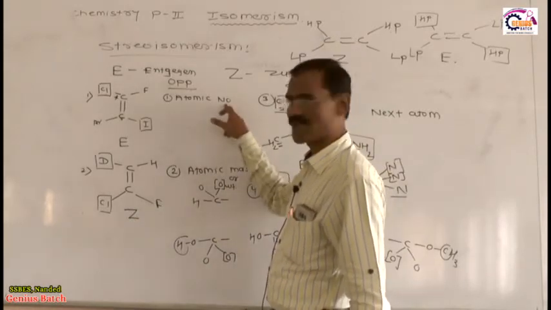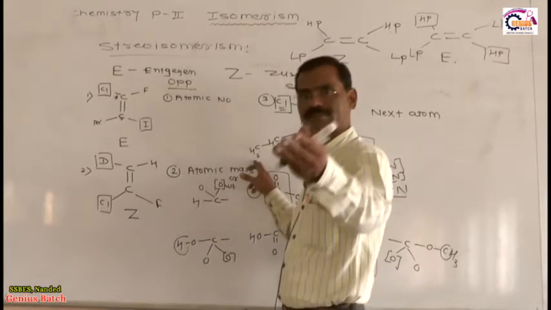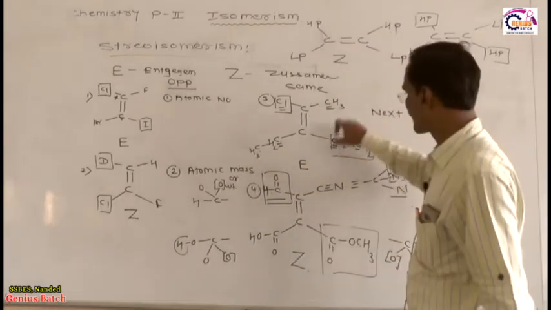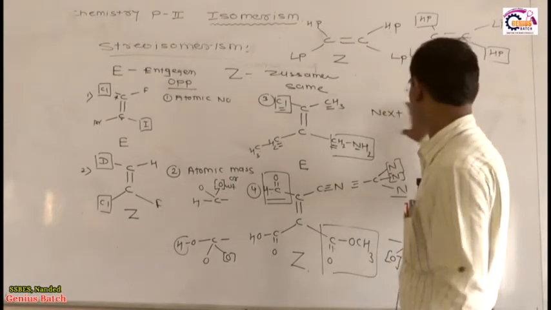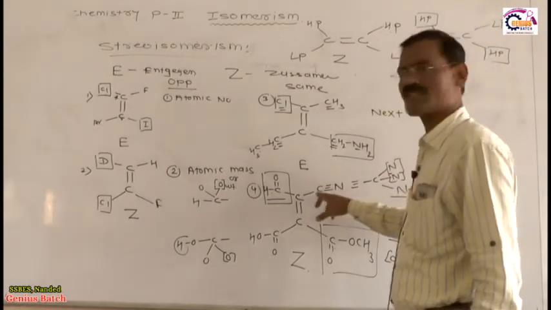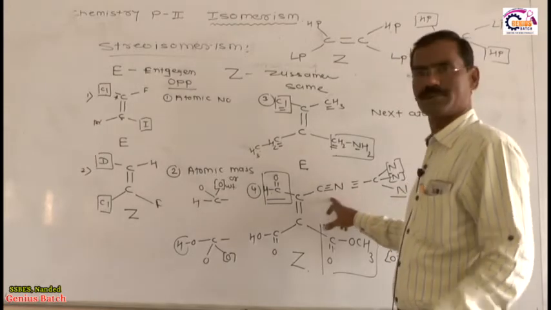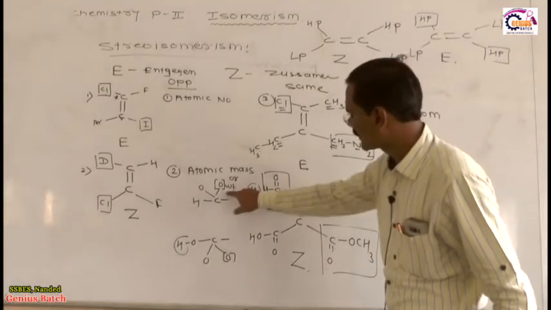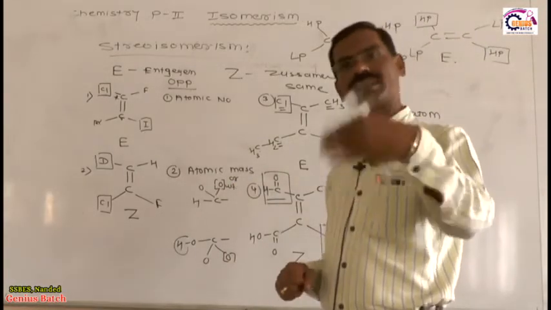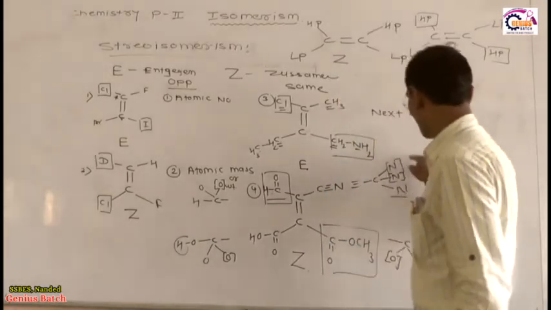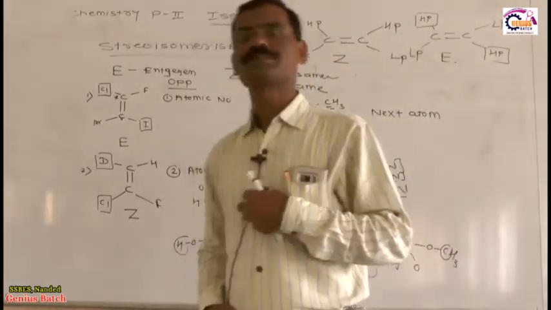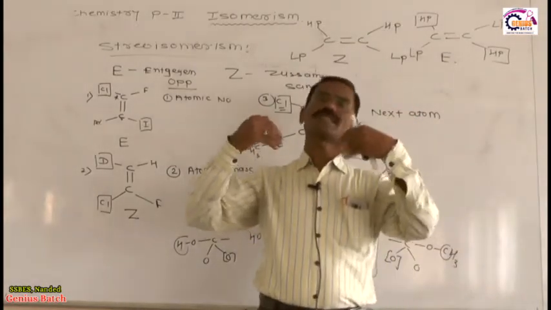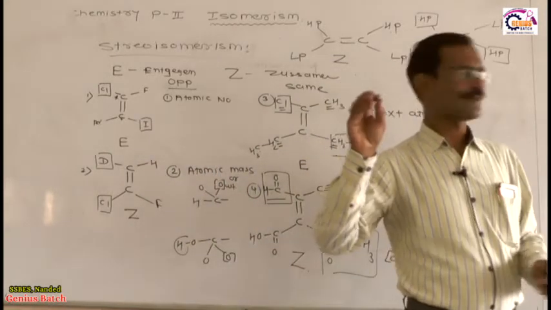So the first rule depends upon the atomic number. If the atomic number is the same, then the priority sequence depends upon the atomic mass number. If the first atom cannot decide the priority, then priority shifts to the next atom. And if any group is attached by a multiple bond, if it is a triple bond, then consider that atom as triplicated: 1, 2, 3. If a double bond, consider that atom as duplicated. Out of the duplicated atoms, 1 is the phantom, and out of the triplicated atoms, 2 are phantom atoms. So these are the sequence rules required while deciding the E and Z nomenclature. Now I will give you an example related to this. This becomes very simple for you.